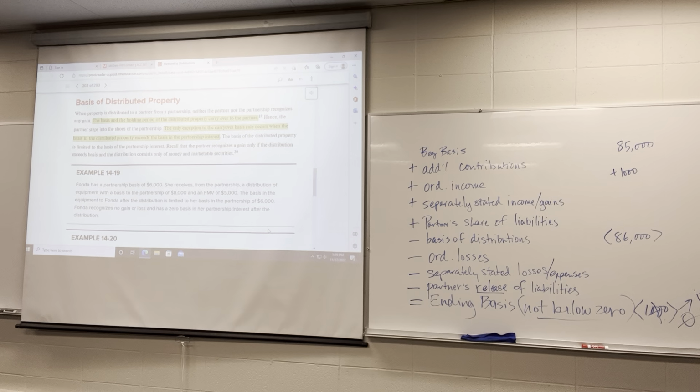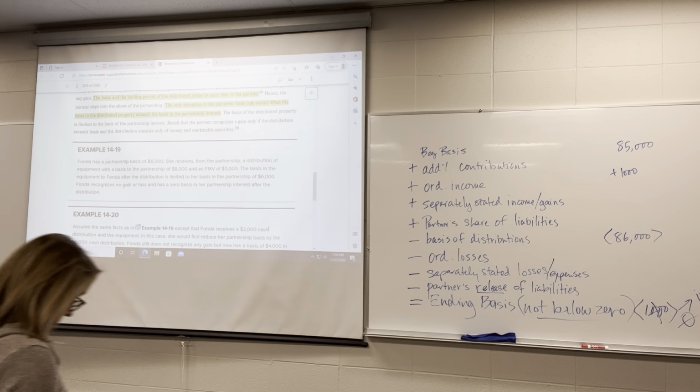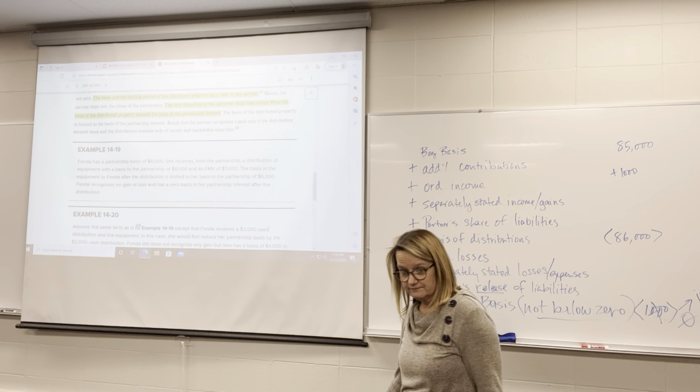All right, so basis of distributed property. Remember I said, cash is easy. The basis of cash is whatever the cash is. $5,000 is $5,000. Well, basis of other types of property we have to determine.